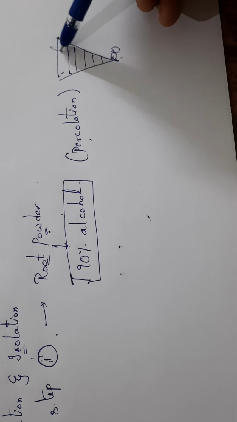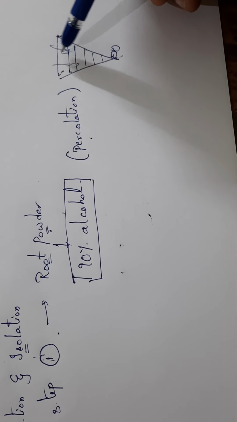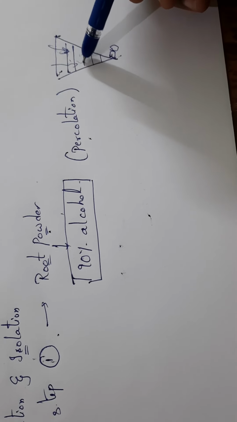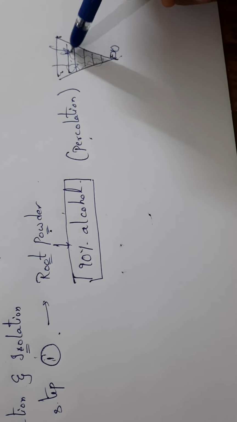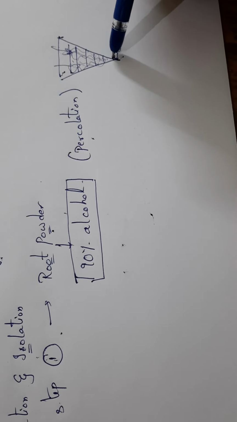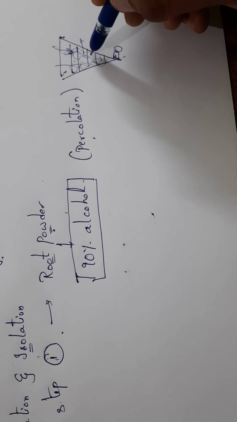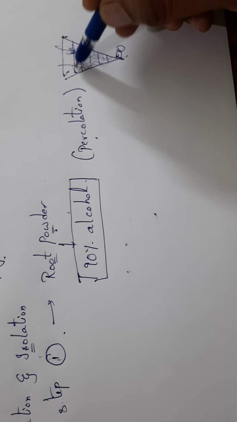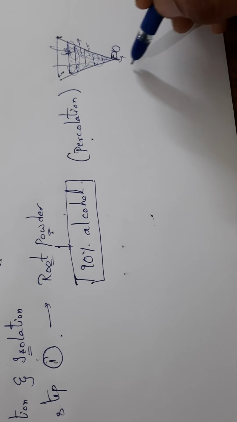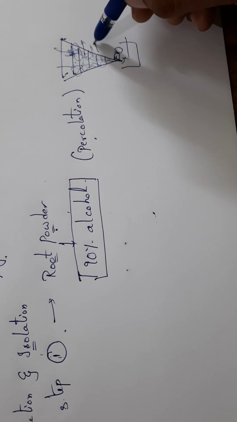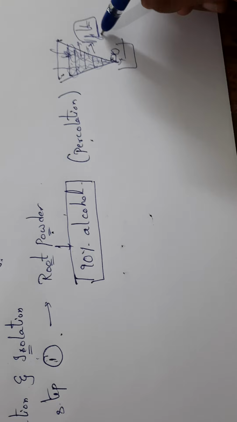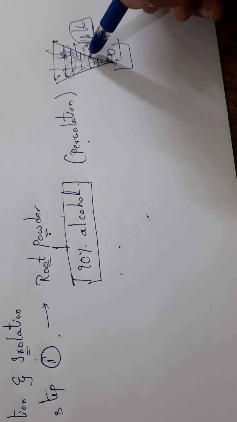When we add the solvent system, it travels through all these layers of pebbles, sand, and then the drug, and finally you get the product. In this process filtration is also done. This is known as the percolation process.